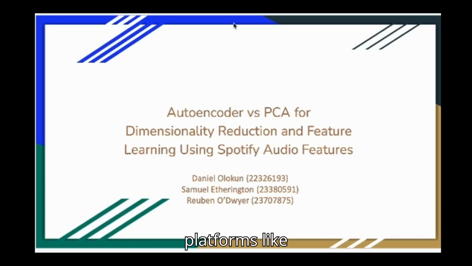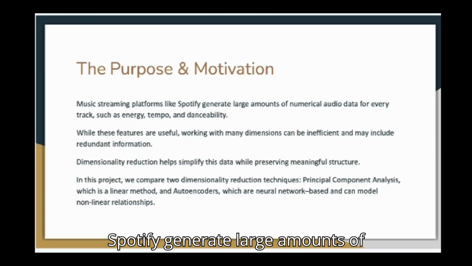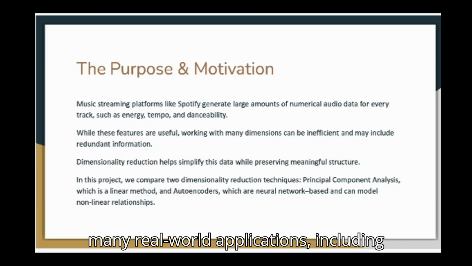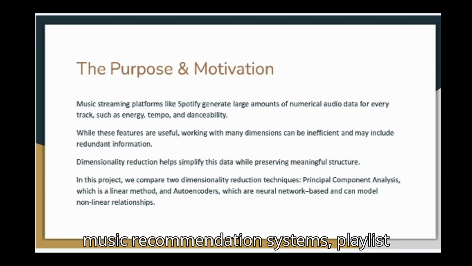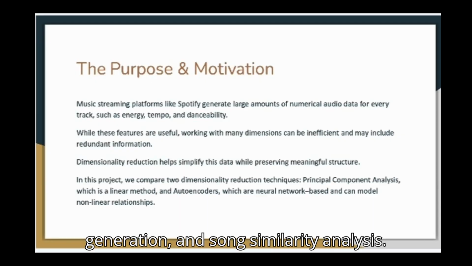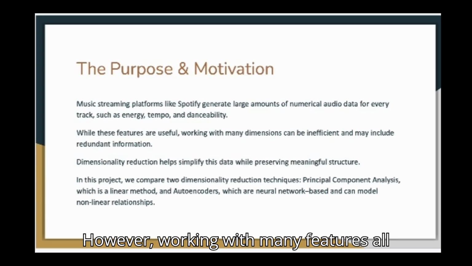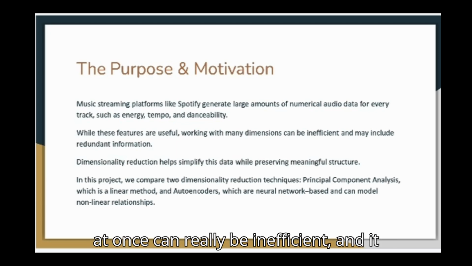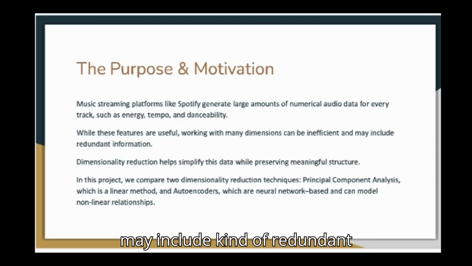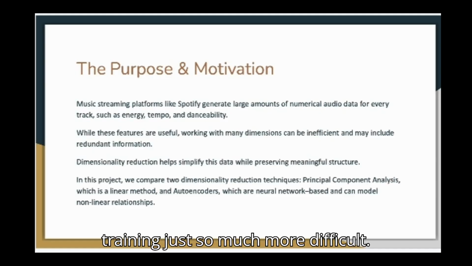Music streaming platforms like Spotify generate large amounts of numerical data for each song, such as energy, tempo, loudness, and danceability. These features are used in many real-world applications, including music recommendation systems, playlist generation, and song similarity analysis. However, working with many features all at once can be inefficient, and it may include redundant information. This makes tasks such as analysis, visualization, and model training much more difficult.